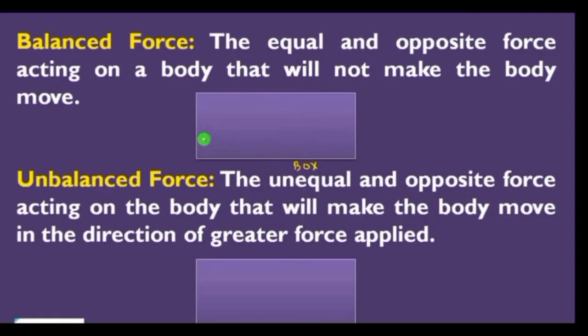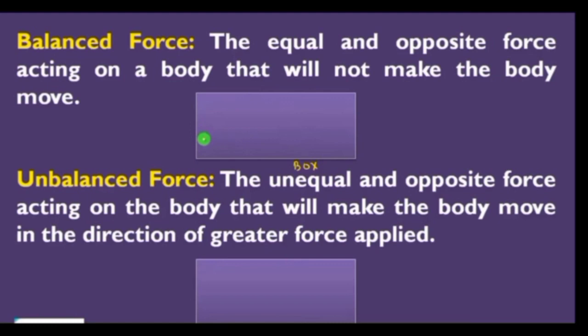The equal and opposite forces acting on a body that will not make the body move, that is called balanced force. When the net effect produced by a number of forces acting on a body is zero, then the forces are said to be balanced forces.